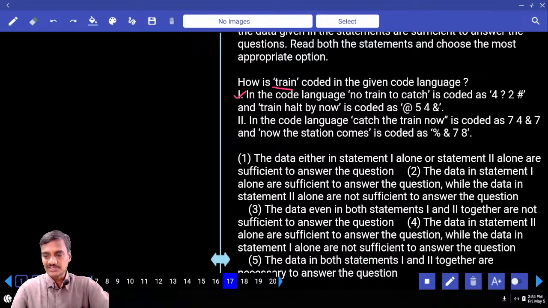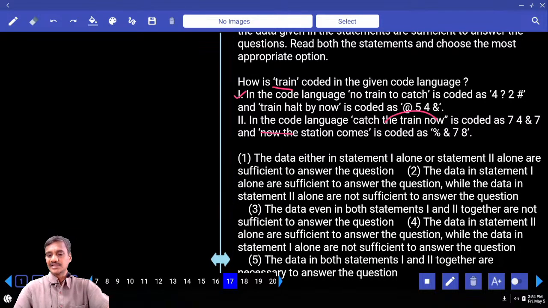And in the second, catch the train now, the train station comes. What are the words that are common? Now and the are the 2 words that are common. Catch and train are the 2 words left out. Obviously 2 codes will be left, hence we cannot identify the code for this one. So what is your answer? Only 1, and it is given in choice 2.